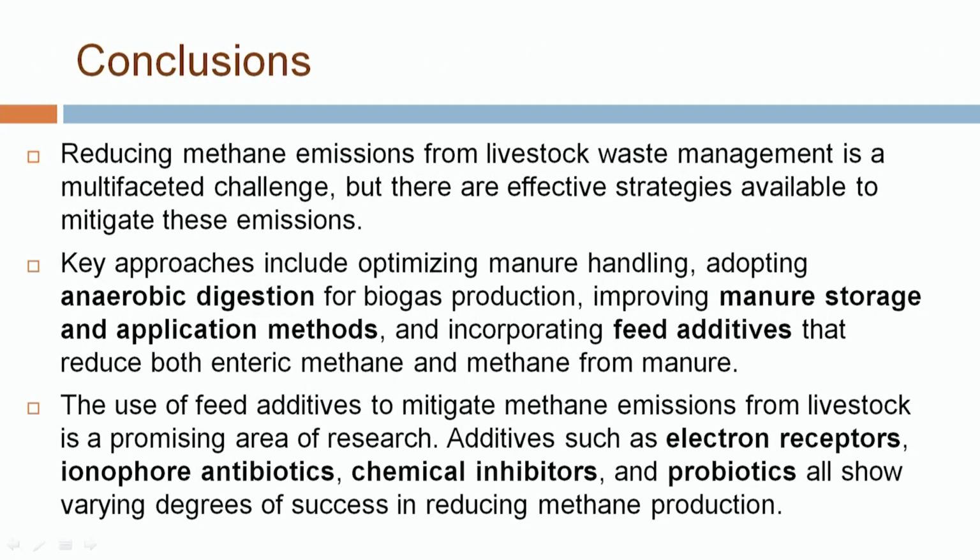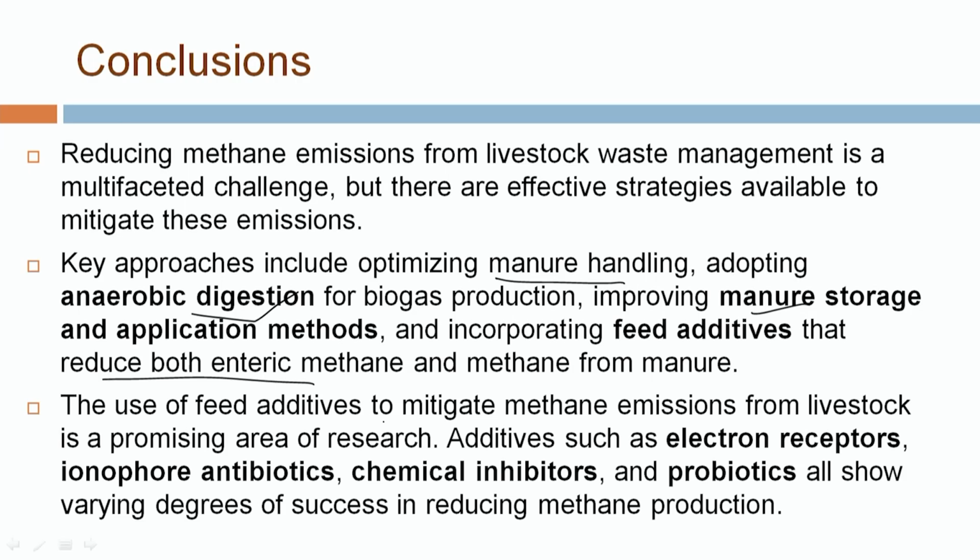So here we can conclude that reducing methane emission from livestock waste is a multifaceted challenge, but there are effective strategies available to mitigate this emission. Key approaches include proper manure handling, adopting anaerobic digestion for biogas production, improved manure storage and application methods, and incorporating different feed additives that help in the direction of decreased methane production.